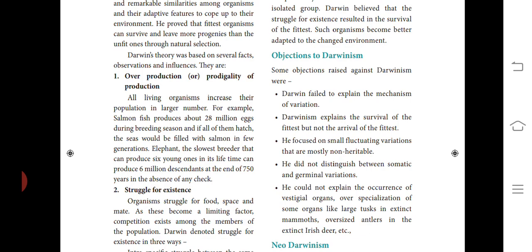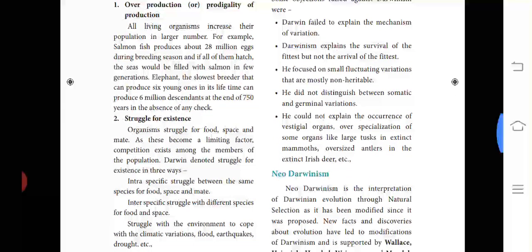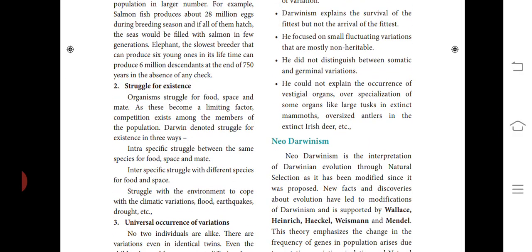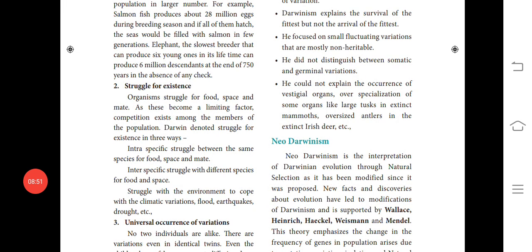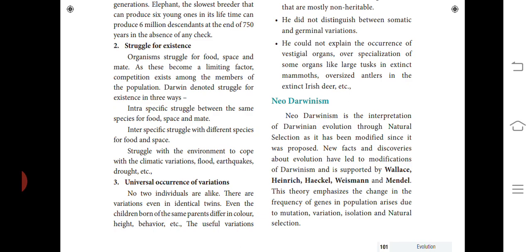Next one is the struggle for existence. Organisms struggle for food, space and mate. As this becomes a limiting factor, competition exists among the members of the population. Darwin denoted the struggle for existence in 3 ways. Intraspecific: struggle between the same species for food, space and mate. Interspecific: struggle between different species for food and space. Struggle with the environment to cope with climatic variations, flood, earthquakes, drought, etc.